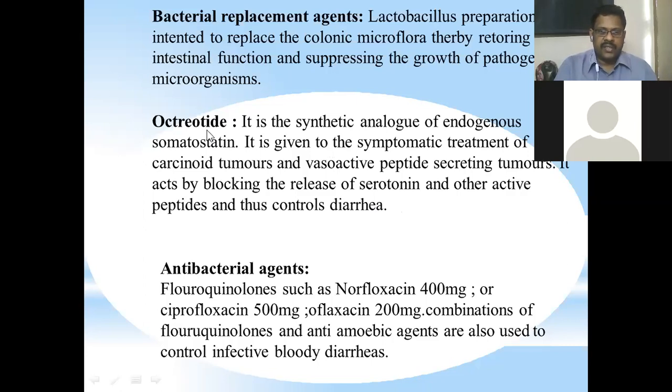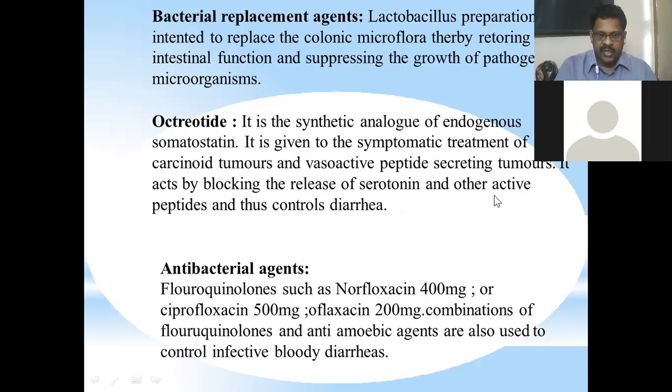Octreotide is the synthetic analog of endogenous somatostatin. It is given for the symptomatic treatment of carcinoid tumors and vasoactive peptide secreting tumors. In the case of cancer formation, these problems may occur. That may also induce diarrhea.